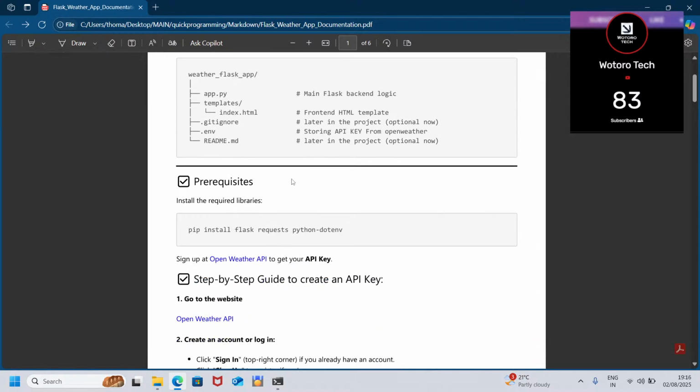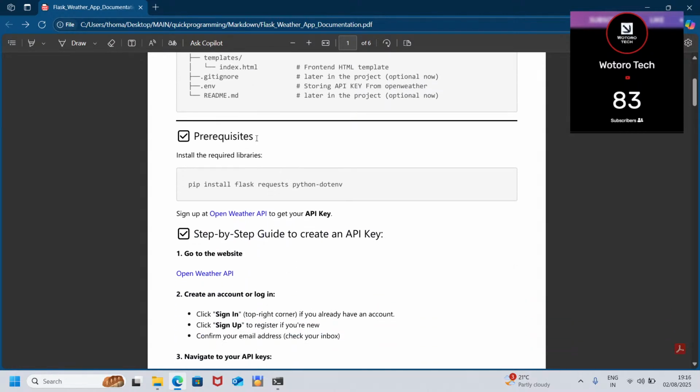Then we go to the prerequisites. These are dependencies that you need to install. We can install the dependencies inside the virtual environment, so we are going to create a virtual environment.